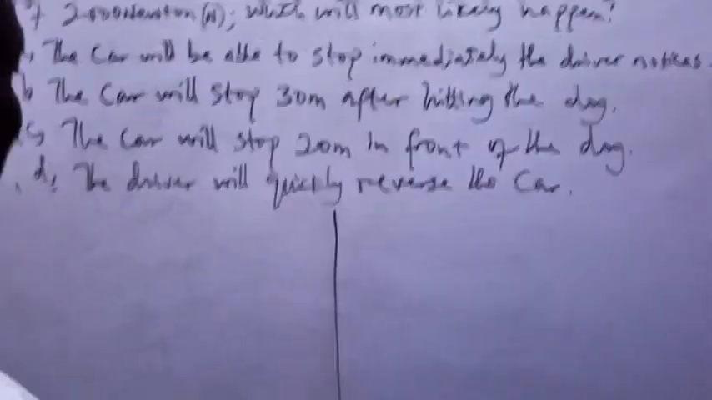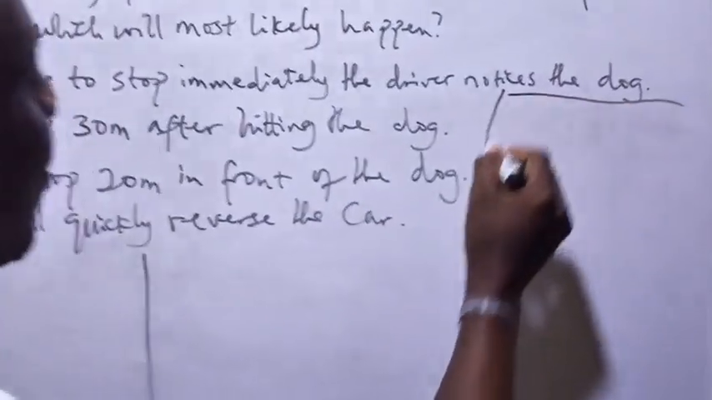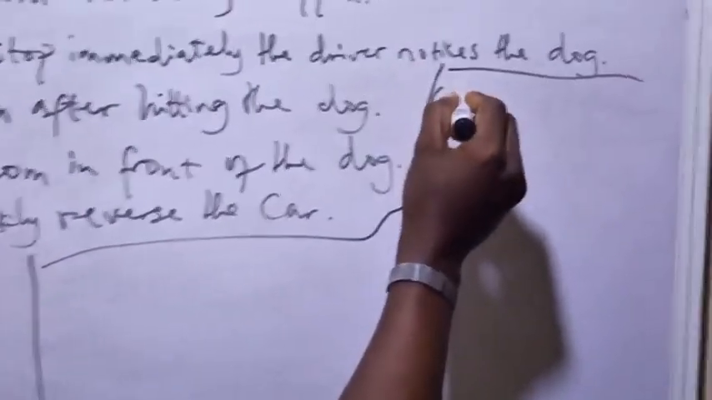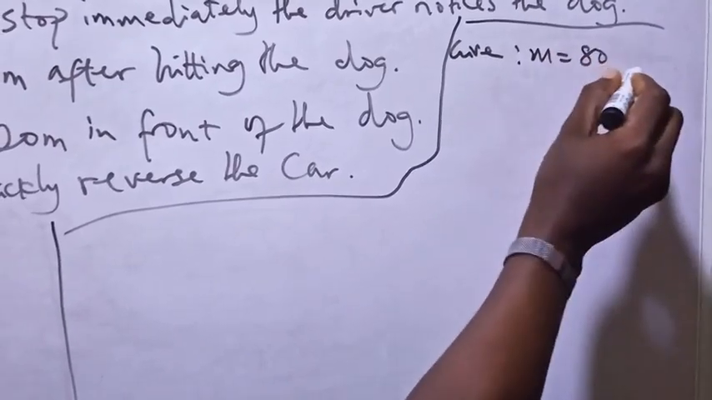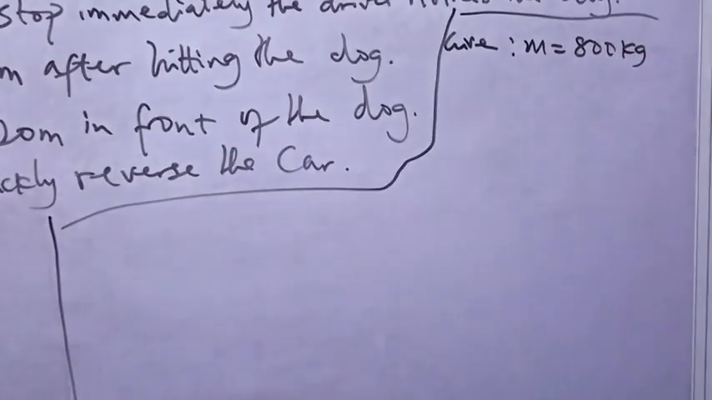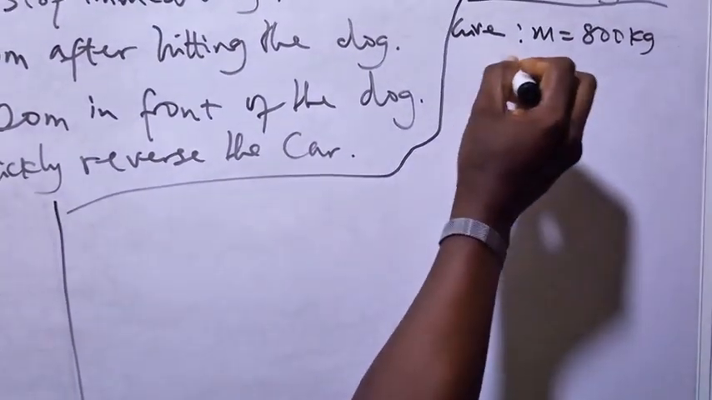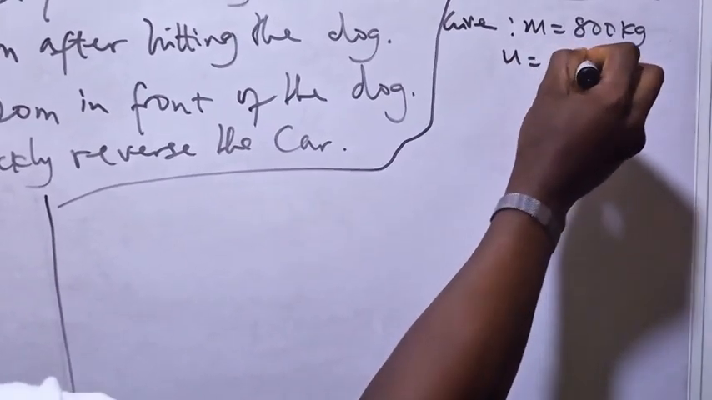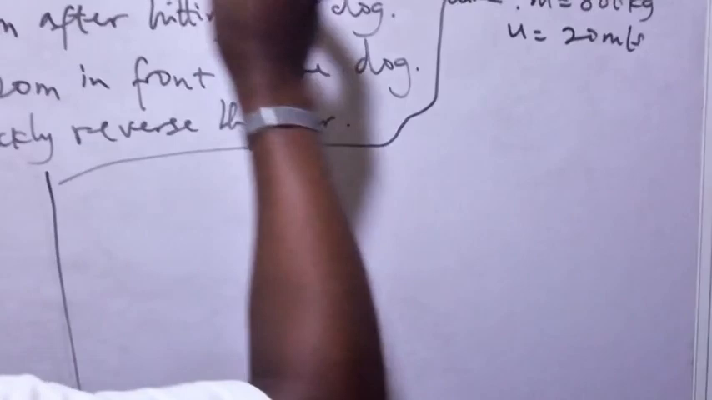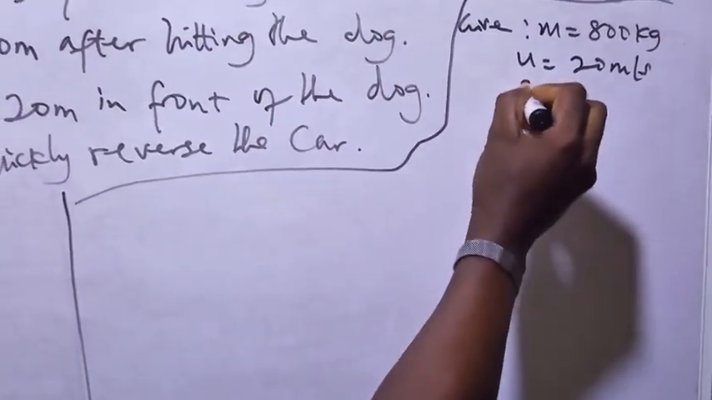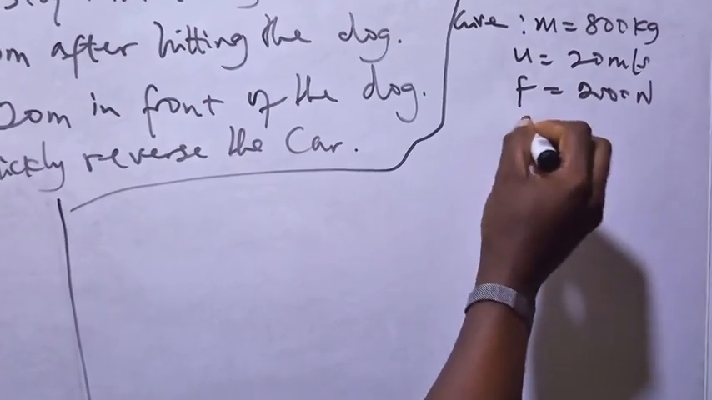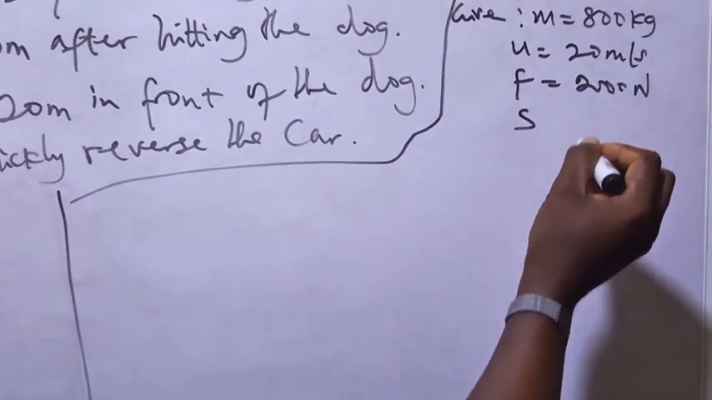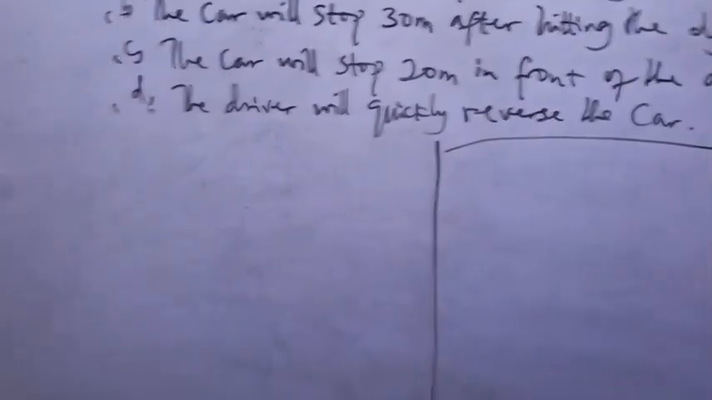Given, as part of the board like this, we have that the mass is 800 kilogram, the initial velocity u is 20 meter per second, and the force here is 2000 Newton, and the distance is what we are looking for. Now let's solve using this side of the board.